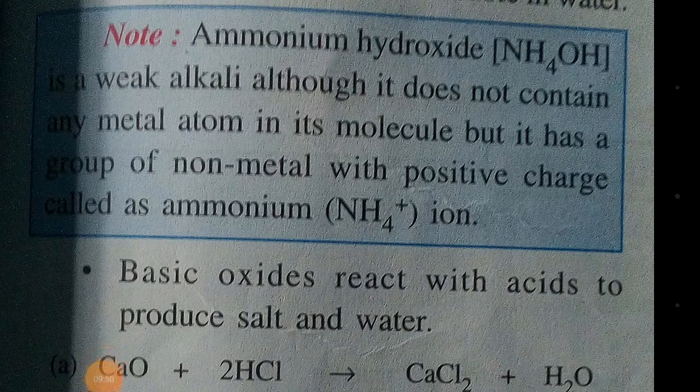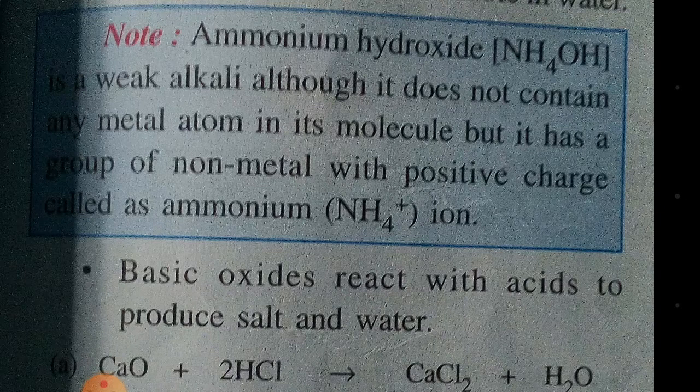Now, ammonium hydroxide NH4OH is a weak alkali. Here, if you go thoroughly into this molecular formula, N is nitrogen nonmetal, H is hydrogen nonmetal, O is oxygen nonmetal, H is hydrogen nonmetal. Then how come it is alkali? Because alkalis are water soluble bases and bases are metallic oxides, and here there is no metal at all. Then how is it alkali?